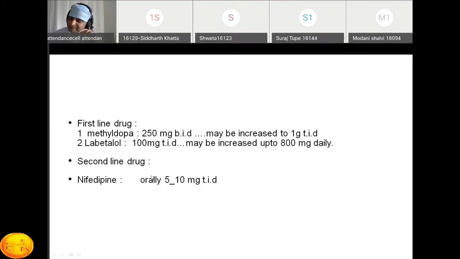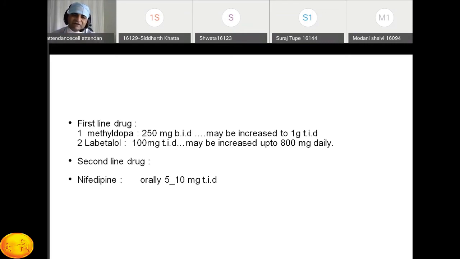So there are two types of drugs: first line drugs and second line. There are n number of drugs, but we discuss the important drugs here only. The first line drugs include methyl dopa or labetalol. Nowadays, in our institute, mostly we use labetalol. And both are the first line drugs, methyl dopa and labetalol.